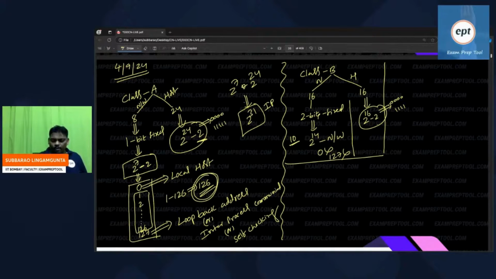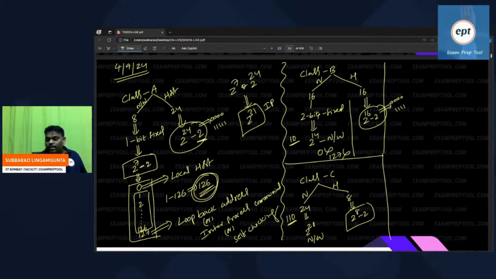Now, can you go to class C? In class C, if you observe, network is 24 bits, host is 8 bits. In class C, 3 bits are fixed, 110 fixed, so 2 power 21 networks are there. Host is as usual, 2 power 8 minus 2.